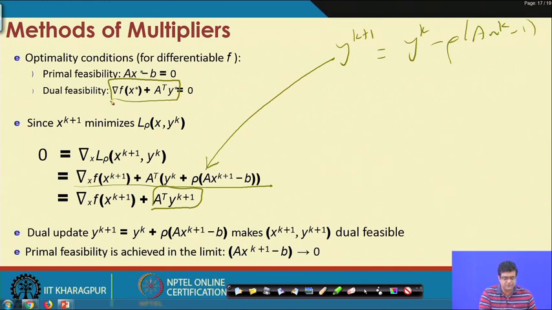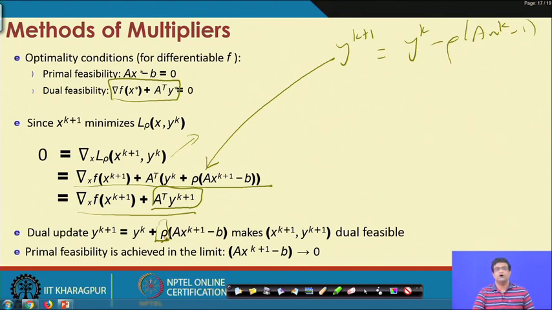So, if you start with the optimality with respect to x, you get the dual feasibility for free. If you remember there was a step size update here. Actually, this is a special property of method of multipliers, that the step size, if you want to ensure dual feasibility, turns out to be rho.